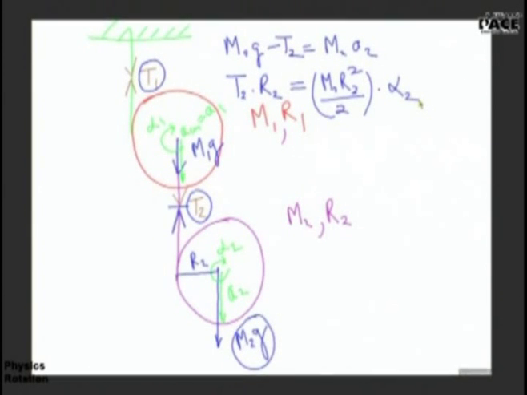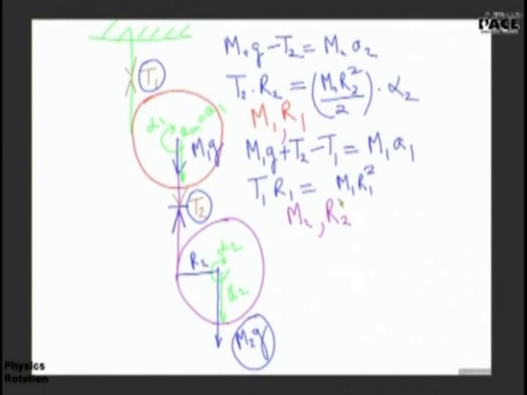Aishwarya, you have to tell me the translational and rotational motion of the upper disc. Translational: M1G plus T2 minus T1 is equal to M1 A1. Correct. This is the translational motion equation. And the rotational motion equation? T1 R1 is equal to M1 R1 square by 2 into alpha 1. I am impressed. Now, these four equations are easy to get. Any average child will get these four equations.